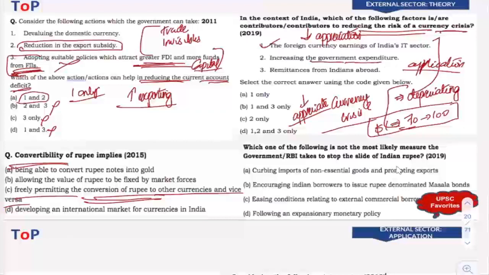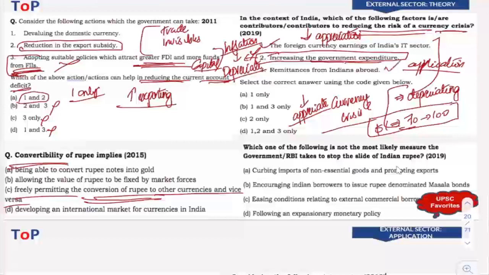Increasing the government expenditure. Now here, does it directly have any relation with our currency? It doesn't directly have a relation, but indirectly also, when you look into that aspect, that particular statement will be wrong. Why? Because when there is higher government expenditure, what will happen? There will be higher levels of inflation in the economy. When there is higher levels of inflation, then also rupee will depreciate, right? We have studied that in the inflation chapter. That is, when there is high level of inflation, the rupee or the currency will depreciate.